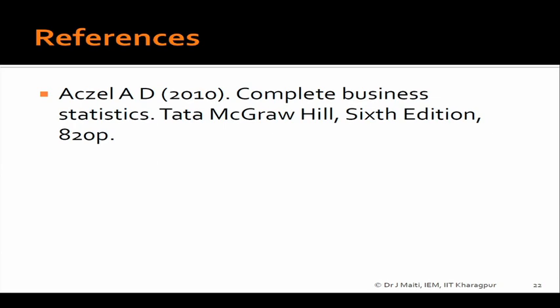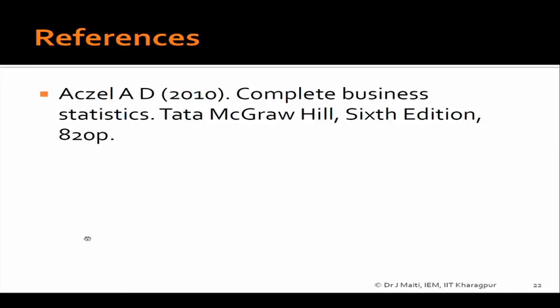In the case of ANOVA, Fisher tested so many hypotheses in the many experiments he conducted. And for hypothesis testing, this is a good book: Excel AD Complete Statistics. I have seen this book, it is a very good book. You can go through it, it is a compact one.